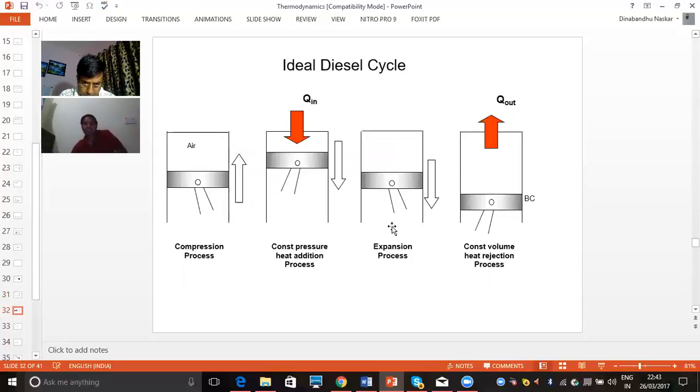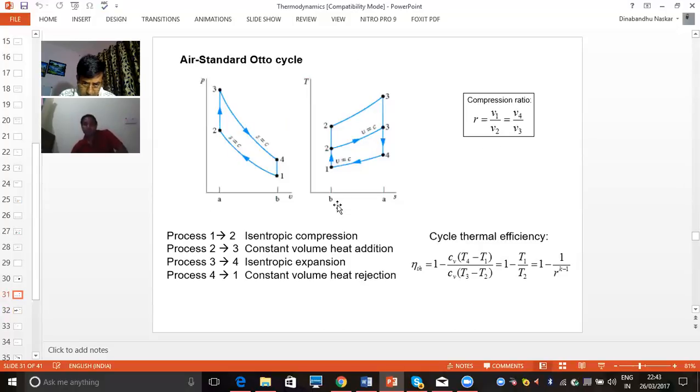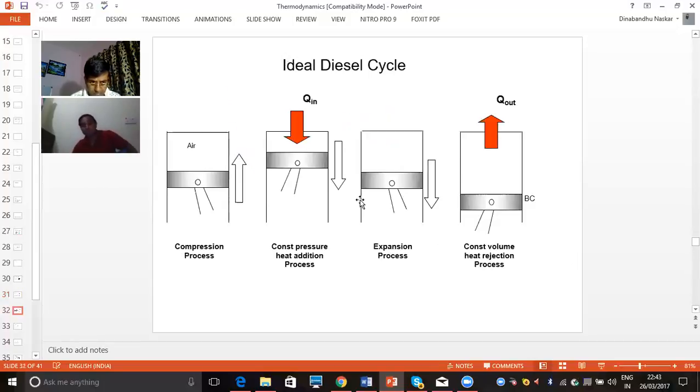Now coming to the next, the diesel cycle. Apart from this, I also want to tell the applications. Otto cycles are applicable in all petrol engines. Whatever petrol engines we use in our two-wheelers or cars also work on the Otto cycle.